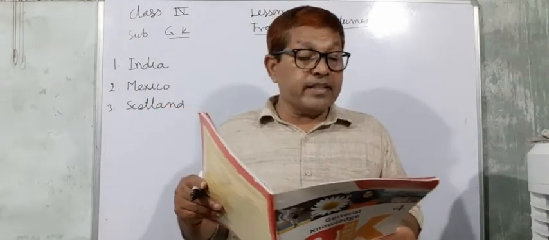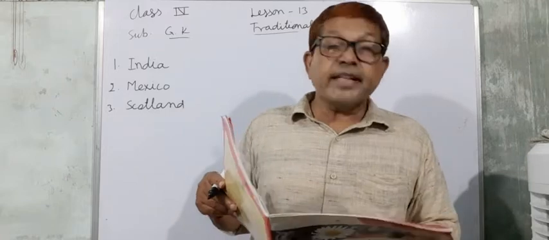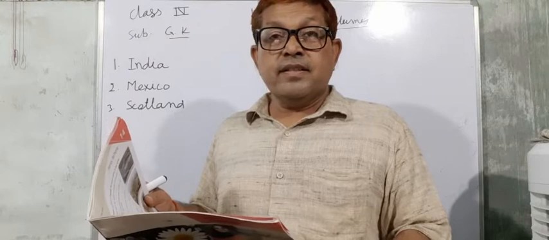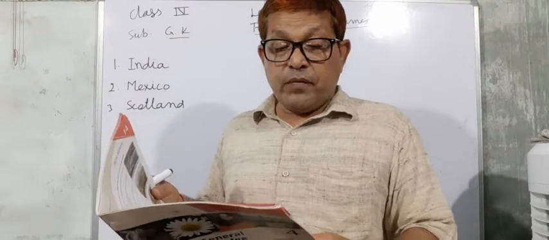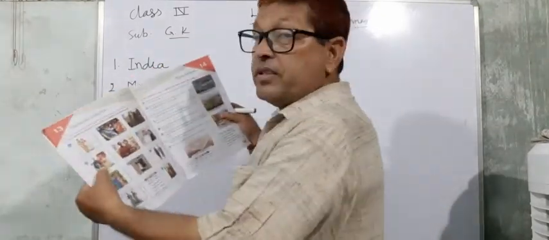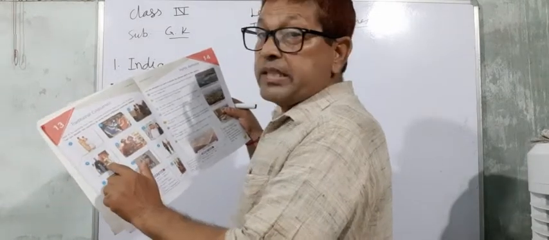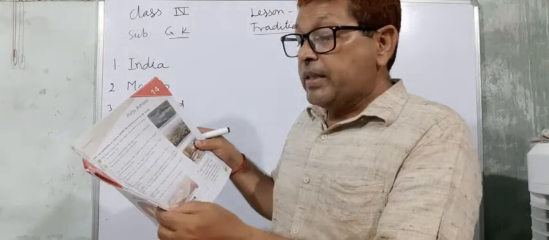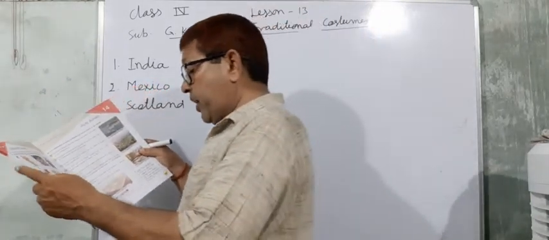Now fourth. It is the costume of Japan. This is fourth. In front of fourth, you have to write Japan.